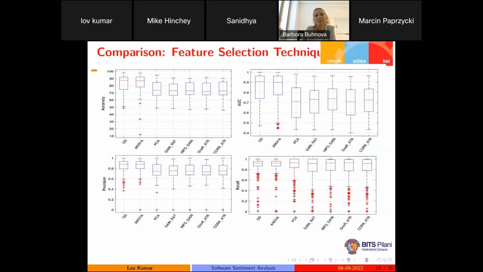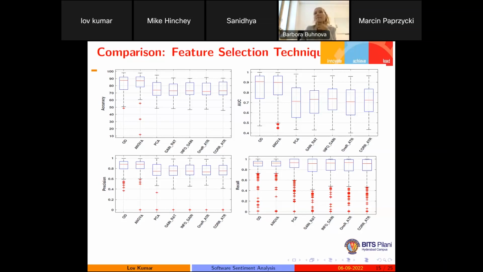Then after that, we are using the same approach with original data, ANOVA, gain ratio, and information gain. In this case, what we are getting is that ANOVA is giving a similar result as compared to the original data, with the least number of features. But when we go for cost benefit analysis, then maybe we can recommend gain ratio, information gain and 1R, because in this case we are taking a very small number of features, because we are only taking log base 2 of the number of features. If the original feature count is 1000, we are only taking 10 features to develop the model.